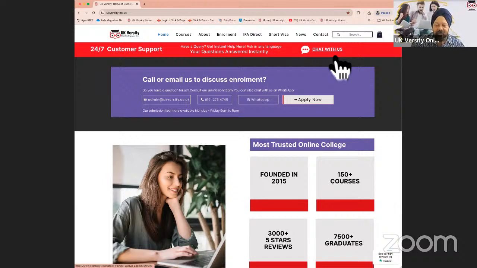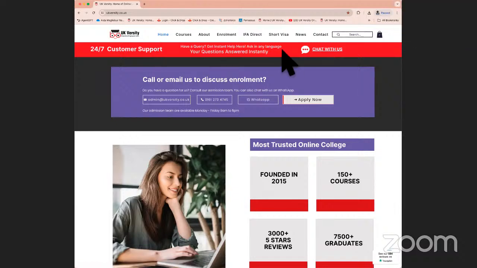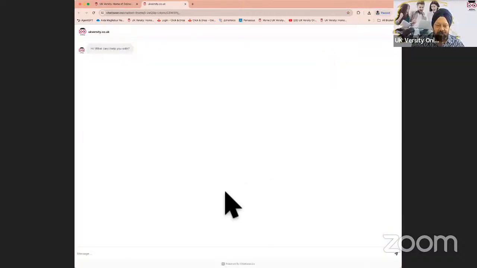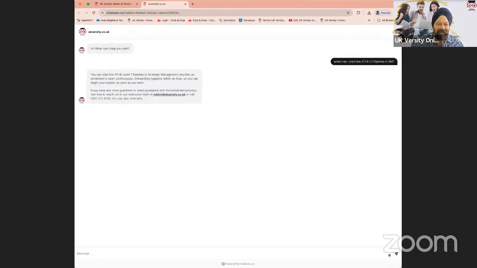One of the other things that you can do is, if you need instant help, you can click on this option of chat with us. Now, this is an intelligent AI-based chatbot. If you want to ask any question related to your course or the website or the college, you'd be able to do all that by typing out a question here. So if I say, for example, when can I start the ATHE Level 7 diploma in strategic management? This would give you an answer pretty much instantly.